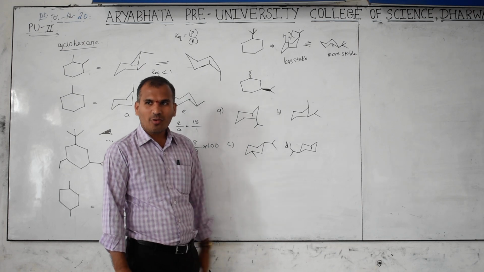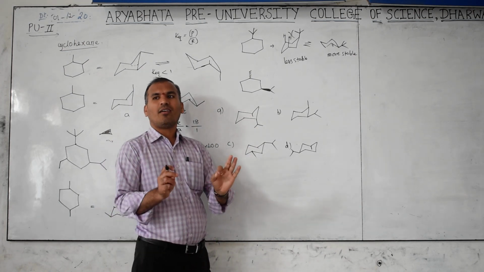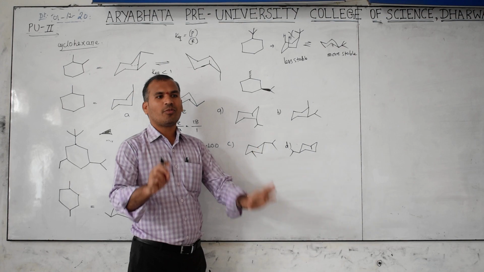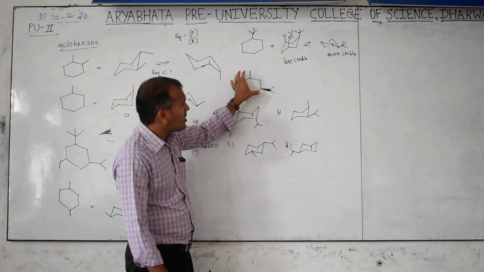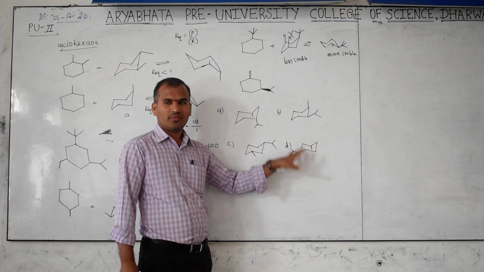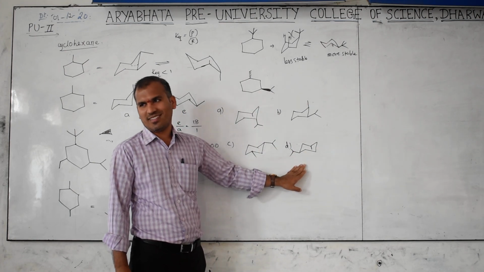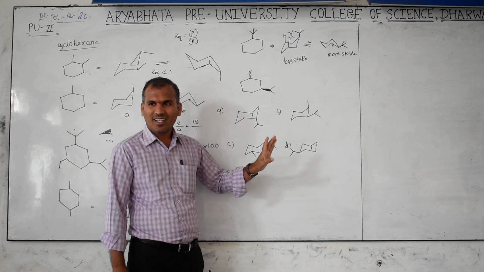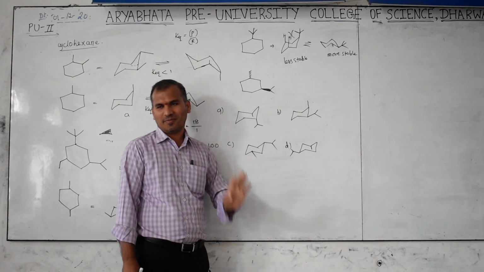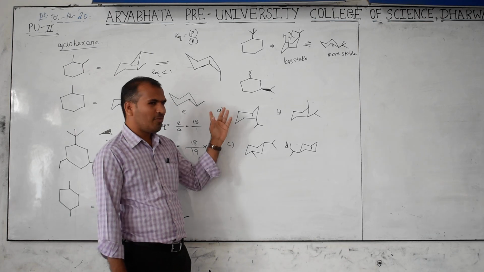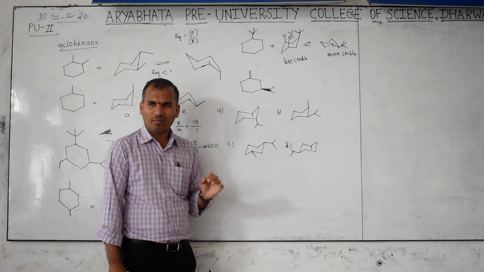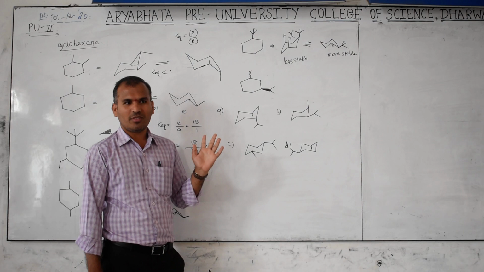Understanding? But immediately what will you think? Sir told that all groups should be present at the equatorial position, that is stable. Correct? This is stable only. But this form only we have to represent. Got the concept? So which option is correct now? D. A question like this will come in the competition. Actually it is very simple after understanding, but immediately we will get confused.